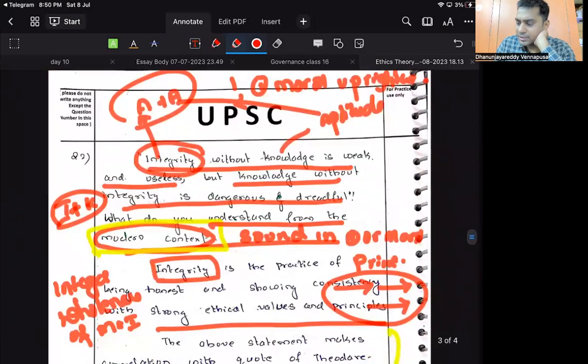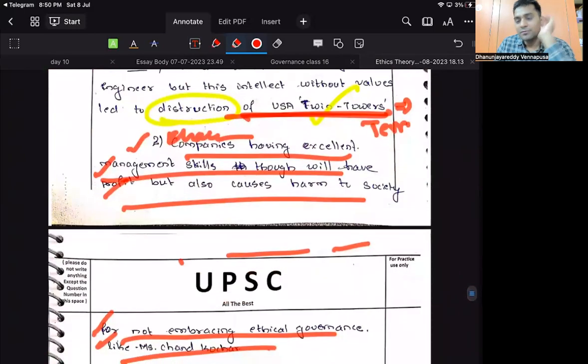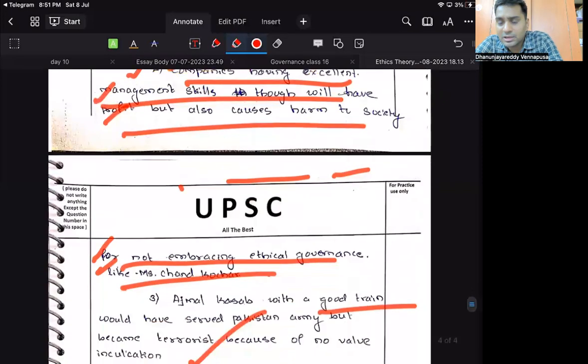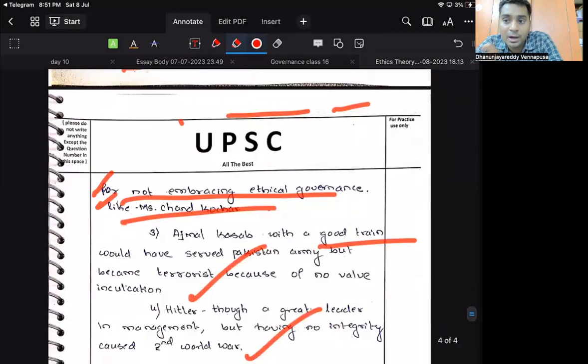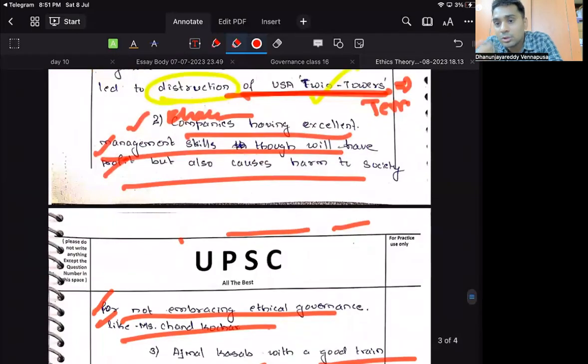What do you understand? They are asking, what do you understand? So write directly. From this example, it means to me that various things. For example, it means people are not utilizing their knowledge in the appropriate manner. Example, write Hitler, write Osama bin Laden, whatever you have written. Examples are absolutely fine, no problem of it. But what was it from your own mind? What is it from your perspective? That you have to write. So first thing is, to me, I already said, to me, it means in the modern day world, there is no synchronization between the knowledge and the integrity. For example, 1, 2, 3, 4, that is all, and end with Warren Buffett.